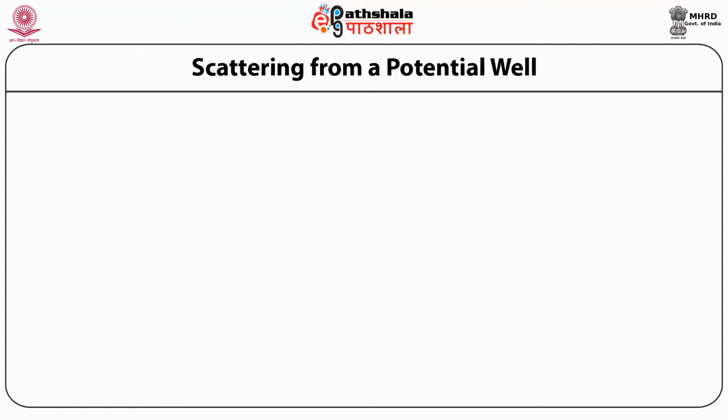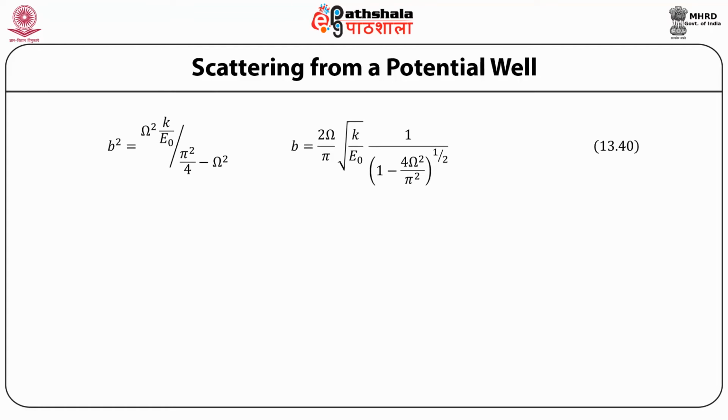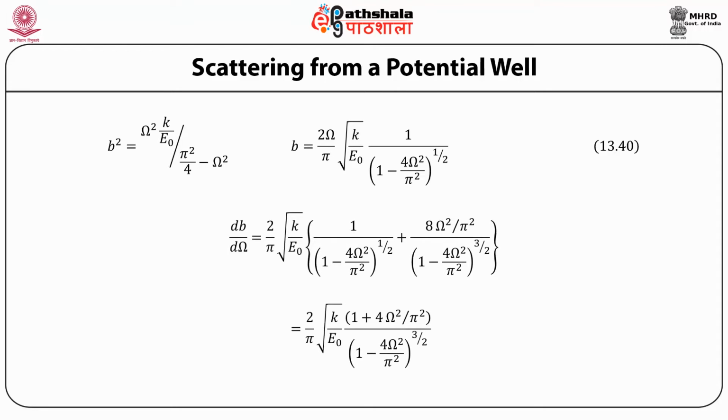Now this can be simplified as shown in the slide, and we obtain b as 2 omega by pi under root k by epsilon naught divided into under root of 1 minus 4 omega square by pi square. Taking the derivative with respect to omega, db by d omega becomes 2 by pi under root k by epsilon naught multiplied by 1 by 4 omega square by pi square divided by 1 minus 4 omega square by pi square to the power 3 by 2.